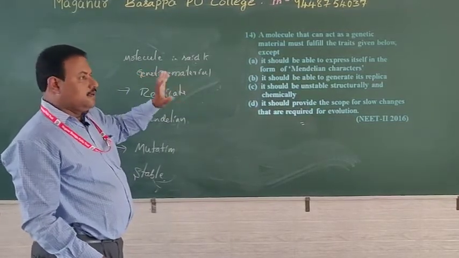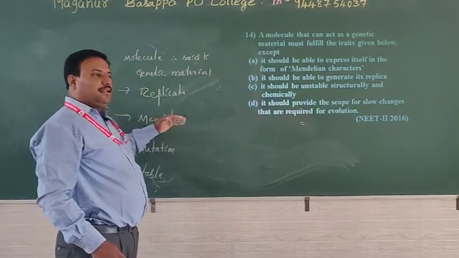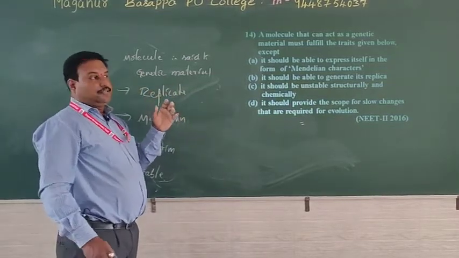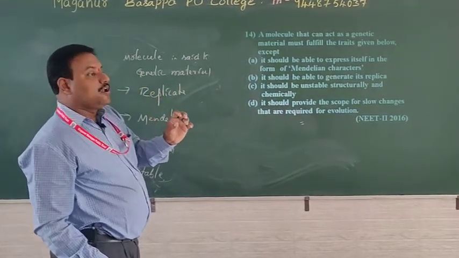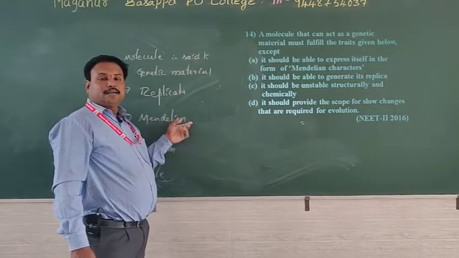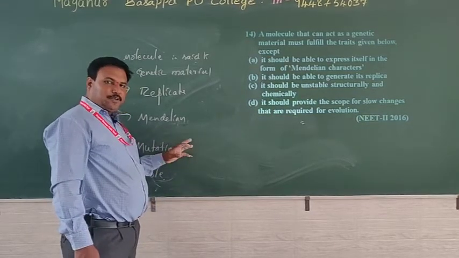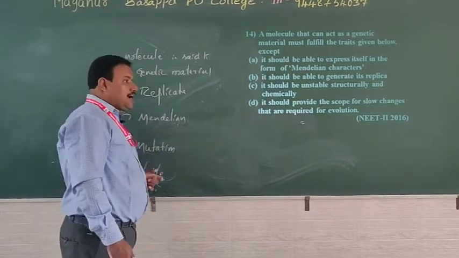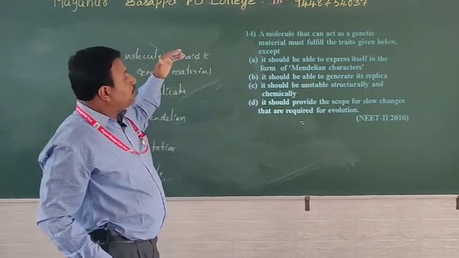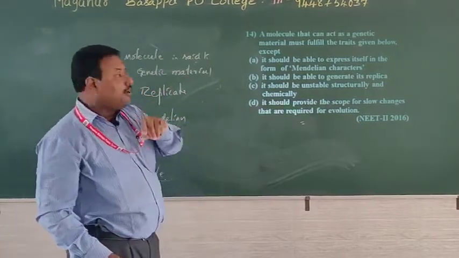As DNA is concerned, it replicates by itself, it shows Mendelian inheritance. That means some of the genes may express or may not express, or express with a small amount of protein, that may be the recessive factor. Mutation, it undergoes sudden change, that means alteration in nucleotide sequence, and it is very stable. That's why the molecule that can act as a genetic material must fulfill the traits given below, except, that means the wrong one we have to select.